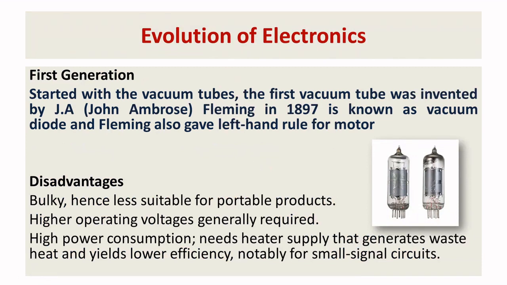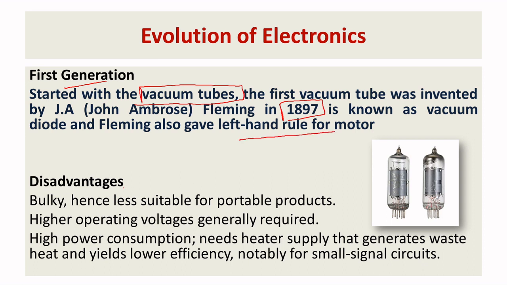Now we will go to the evolution of electronics, starting from the first generation. In the first generation, the vacuum tube was invented by J.A., that is John Ambrose Fleming, in 1897. He also invented the left hand rule for motors.